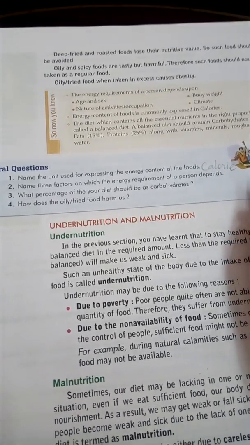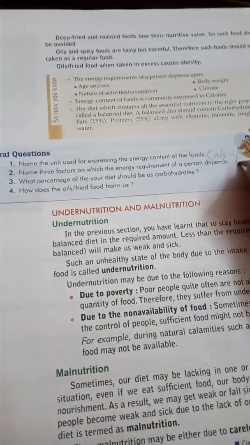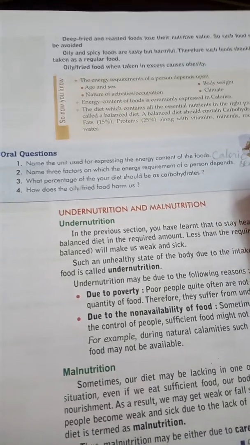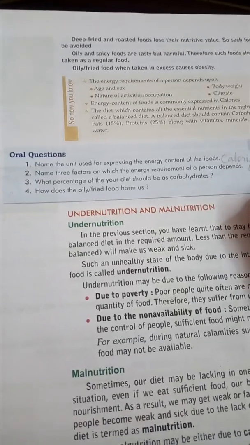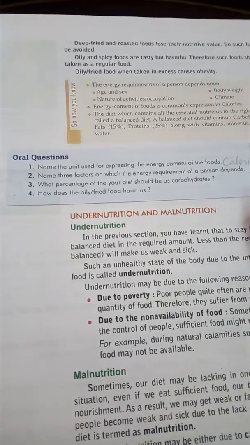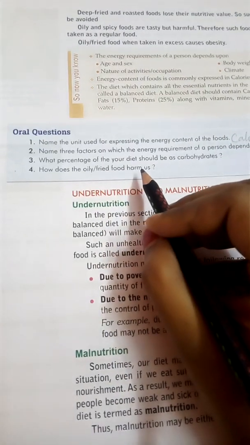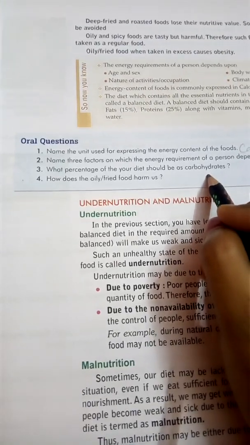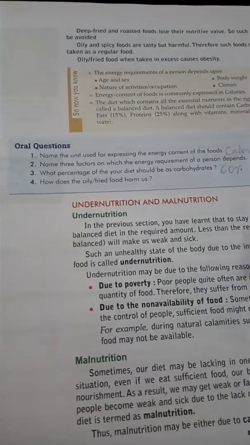Name 3 factors on which the energy requirement of a person depends. As I told you children, the energy requirement of a person depends upon, first factor, sex, second one, age group, and the third one, occupation. What percentage of your diet should be carbohydrates? As I told you, a typical balanced diet should contain 60% carbohydrate.